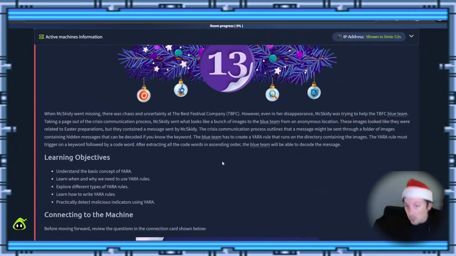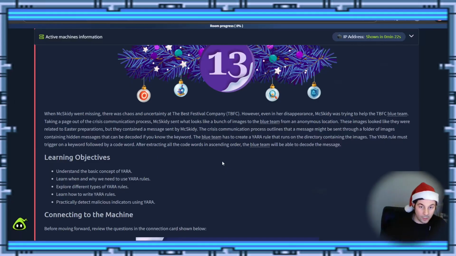Alright, so when Skitty went missing, there was chaos and uncertainty at the Best Festival Community, TBFC. However, even in her disappearance, Miss Kitty was trying to help the TBFC Blue team take a page out of the crisis communication process. Miss Kitty sent what looked like a bunch of images to the Blue team from an anonymous location. These images looked like they were related to Easter preparations, but they contained a secret message sent by Miss Kitty. The crisis communication process outlines that a message might be seen through a folder of images containing a hidden message that can be decoded.